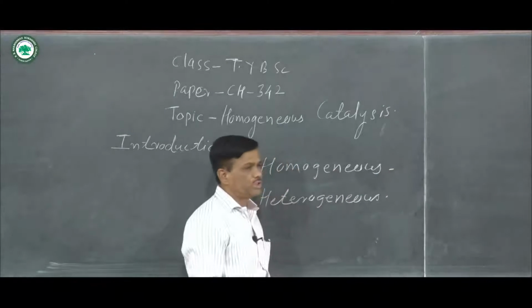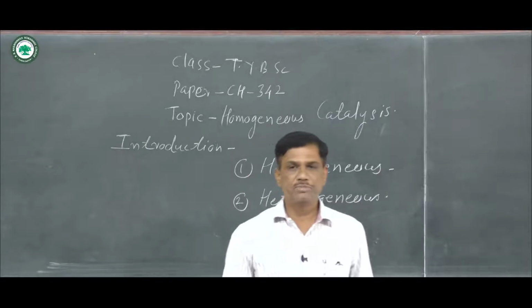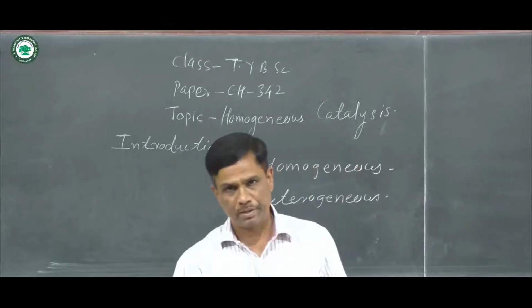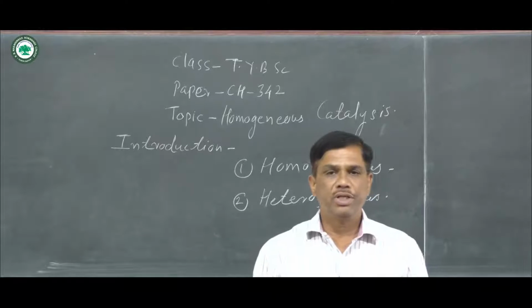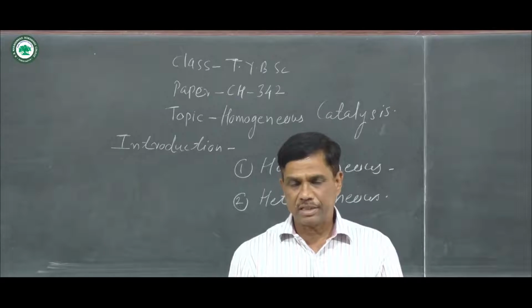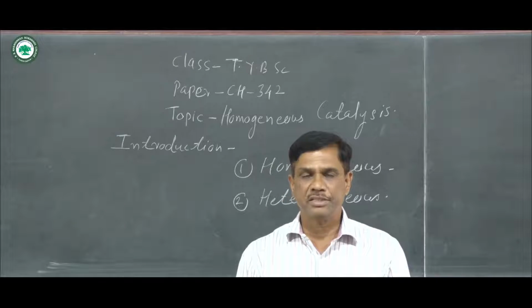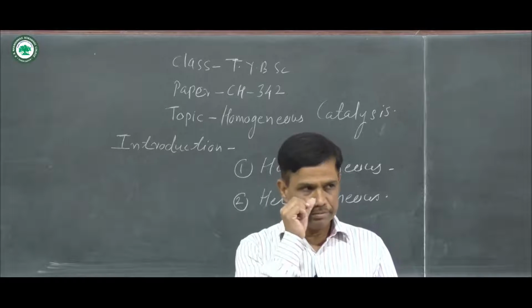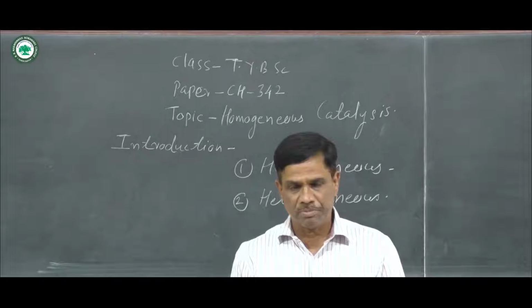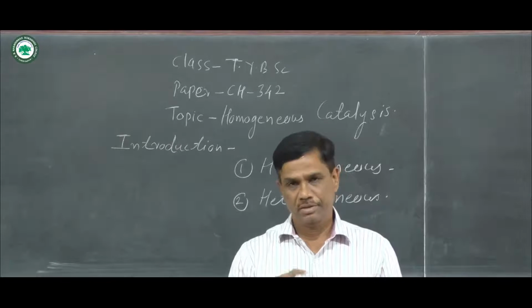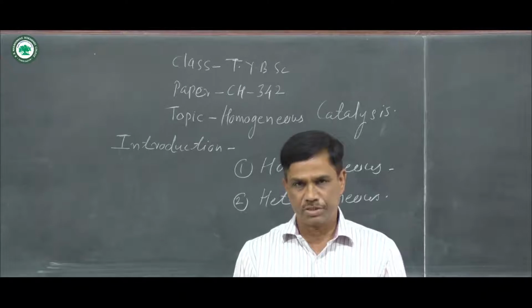The term homogeneous means same state or same phase. For example, when the reactants are gases, the catalyst is a gas, and the product formed is again in the gaseous state, then it is a homogeneous mixture.